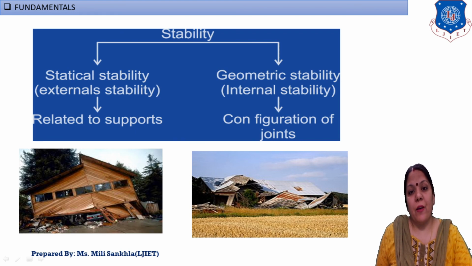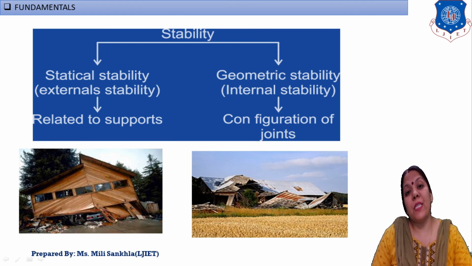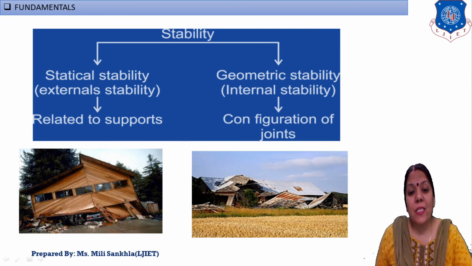In this second figure, it is internal stable or internal unstable. Again it depends upon the number of members. If in a given structure enough members are not provided, then due to self-weight of the structure or due to external load, the internal geometry of the structure is changed, or maybe the structure is damaged, then this is known as internal unstable.